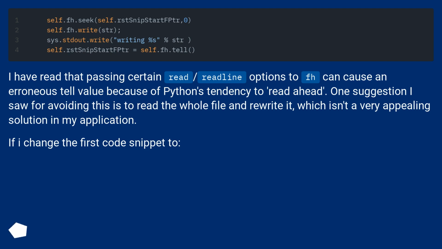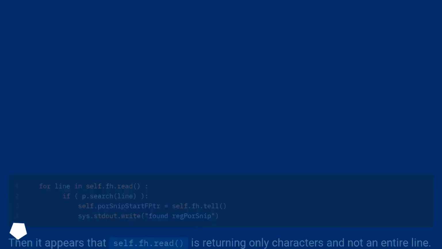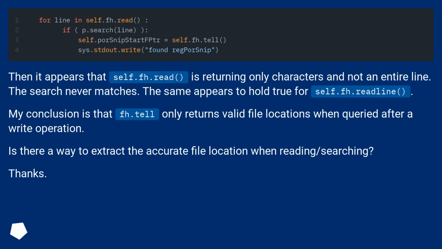If I change the first code snippet to this, then it appears that self.fh.read is returning only characters and not an entire line. The search never matches. The same appears to hold true for self.fh.readline. My conclusion is that fh.tell only returns valid file locations when queried after a write operation. Is there a way to extract the accurate file location when reading/searching? Thanks.